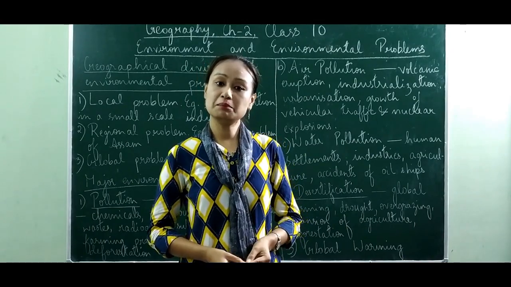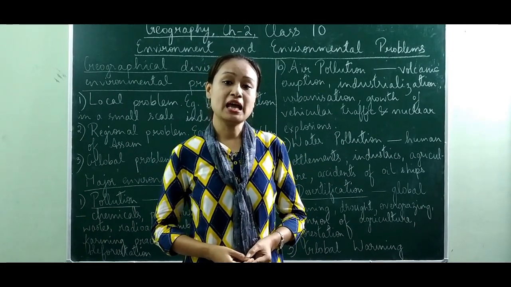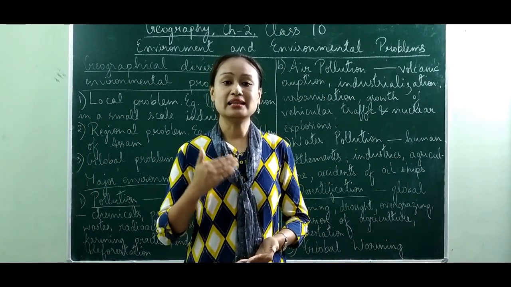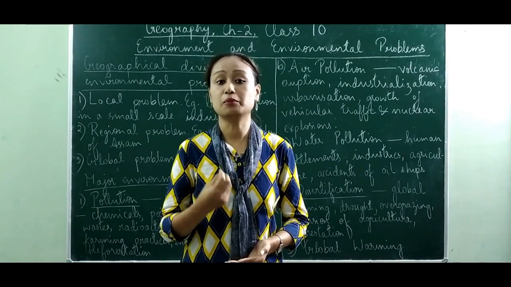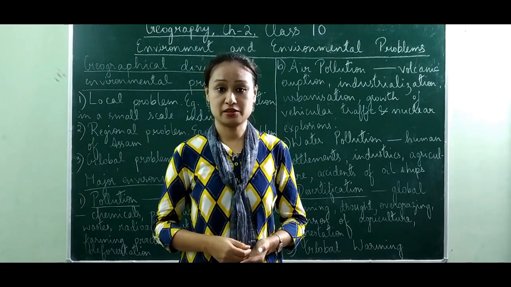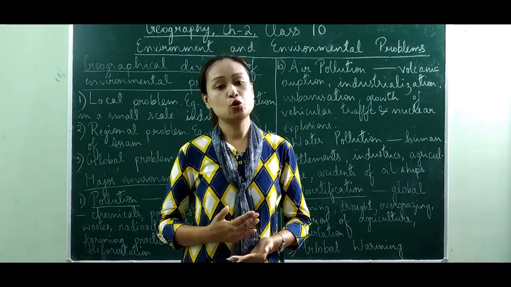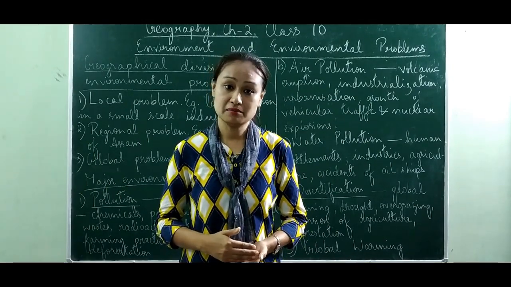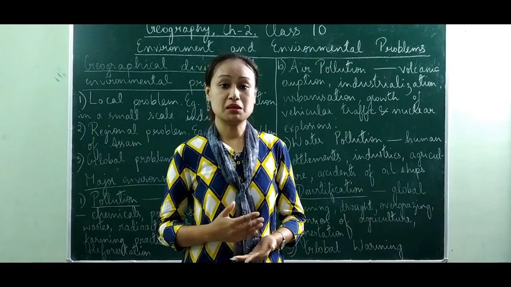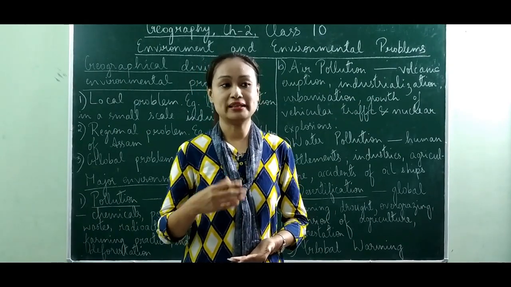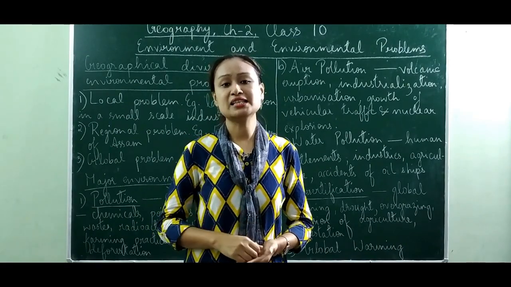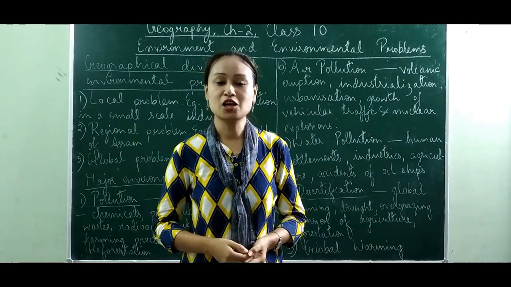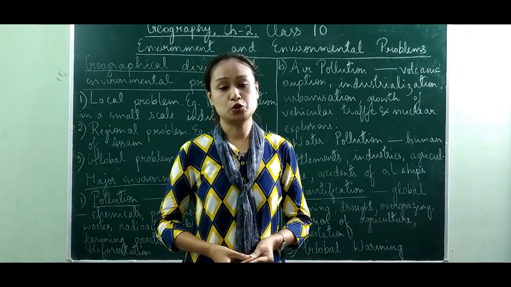Now all over the world, people are aware of this problem of global warming, and we will always find that in international forums, whenever there is a conference, people at the higher level talk about this particular problem and try to find a solution to it. The only solution will be cooperation on the part of the people, not only government policies, but people cooperating by using fewer electrical appliances, or keeping their vehicle off when they are at traffic, or using fewer vehicles and walking for short distances. So all these are some of the solutions to the problem of global warming.